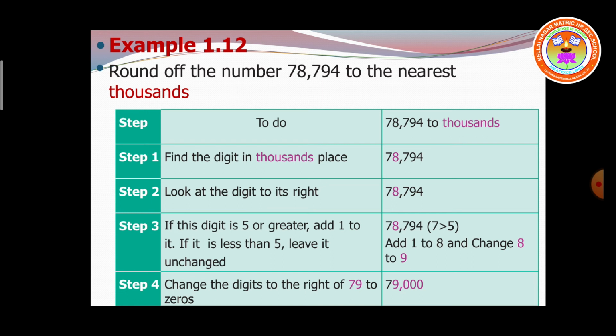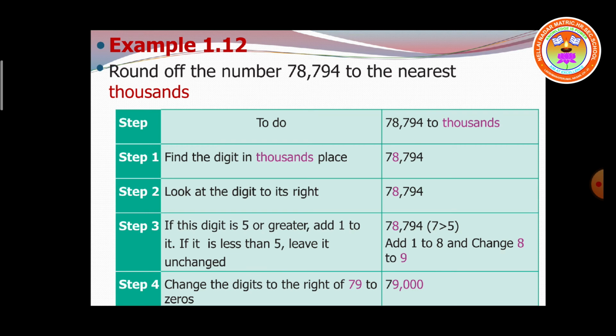See the example. Another example. Round off the number 78,794 to the nearest 1000 place value. Same steps only. Step 1. Find the digit in the 1000 place. Here in the given number, 8 only is the thousands place value. Then look at the digit to its right. What is the right hand side of the 8?